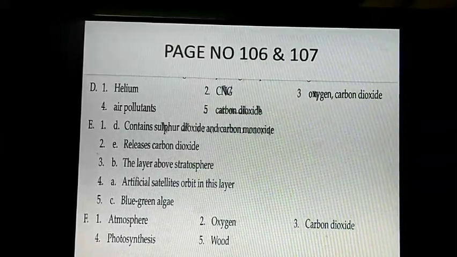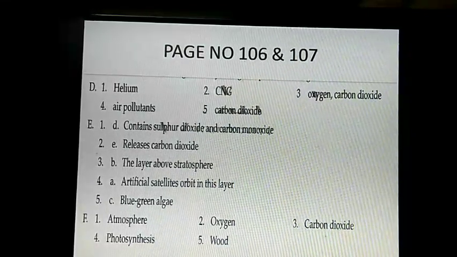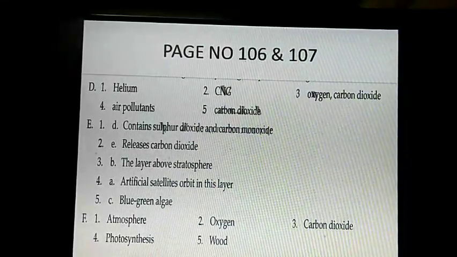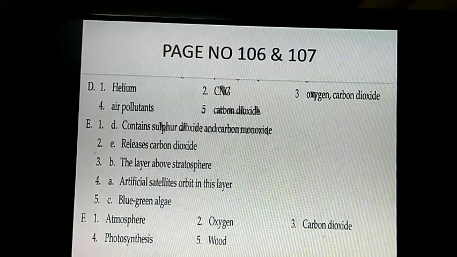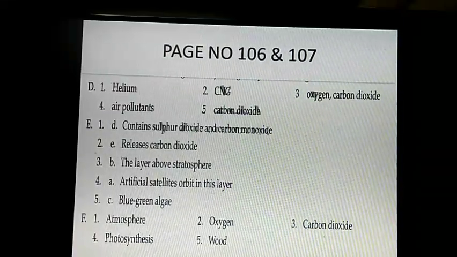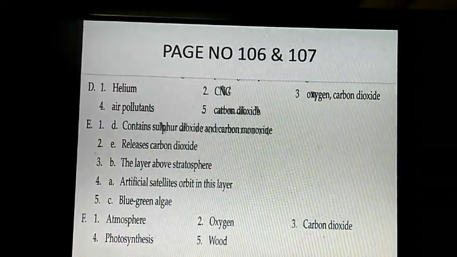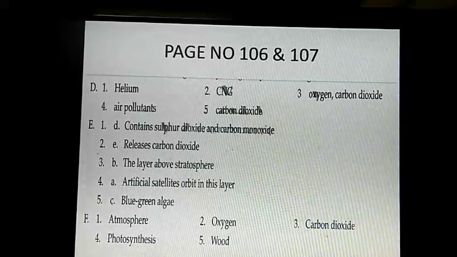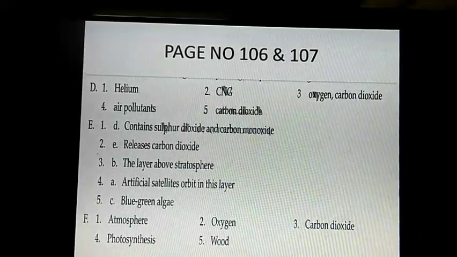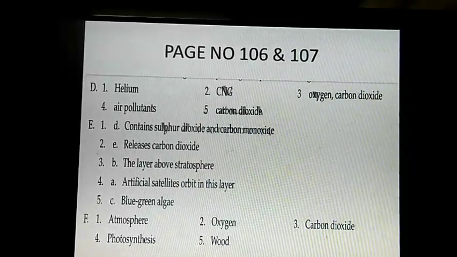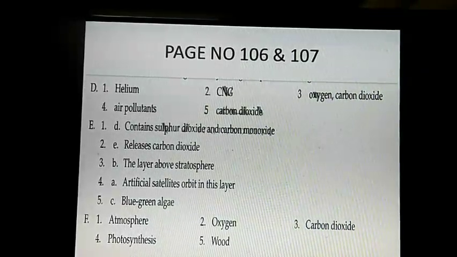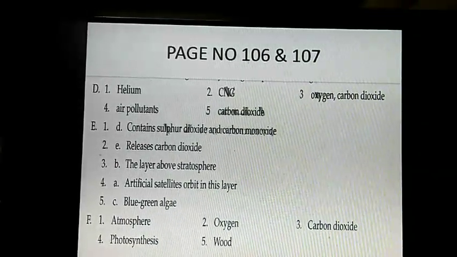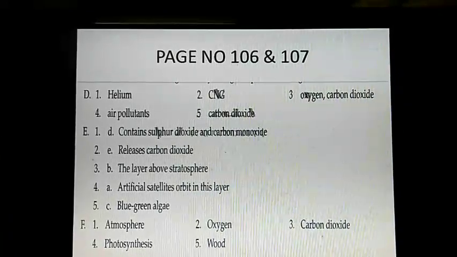Question F. Circle the odd one. One has been done for you. First answer is atmosphere, which is already done. Second question. Helium, neon, oxygen. Answer is oxygen. Question 3. LPG, CNG, carbon dioxide. Answer is carbon dioxide.